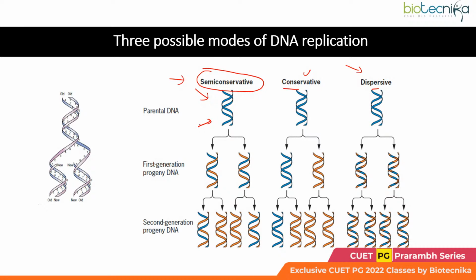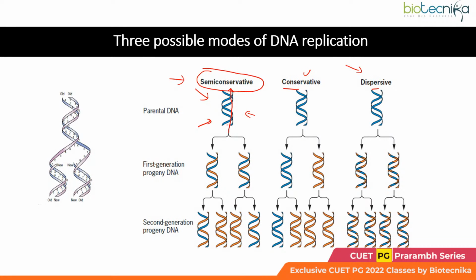So what happens? DNA is a double helical structure, right? As per the structure revealed by Watson and Crick, we know that DNA is a double helical structure made up of 2 anti-parallel running strands. Now, both of these strands unwind, just like we open up the 2 sections of a zipper. The 2 halves of the zipper could be separated.